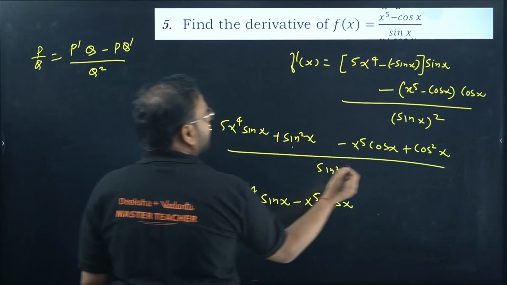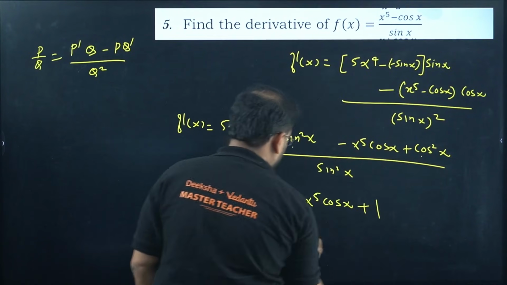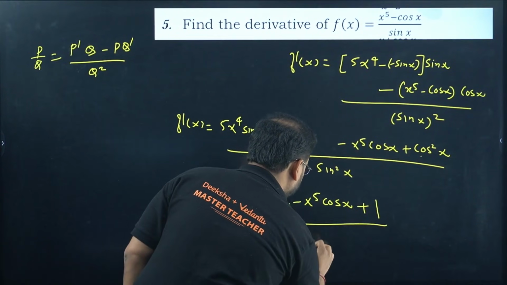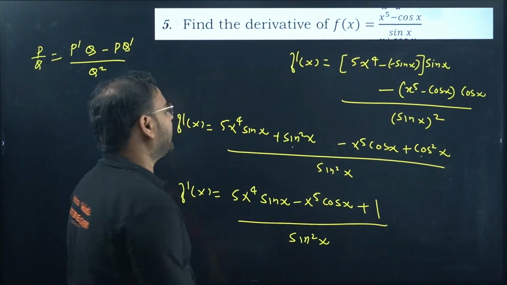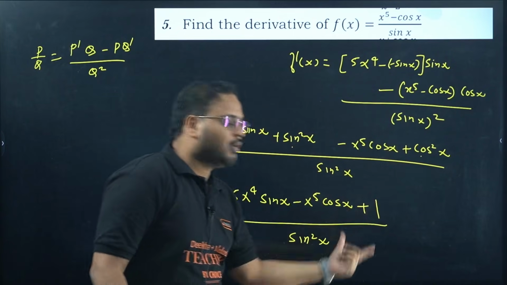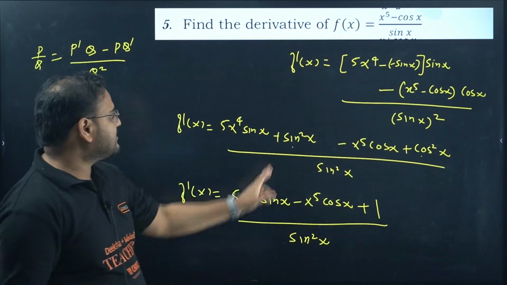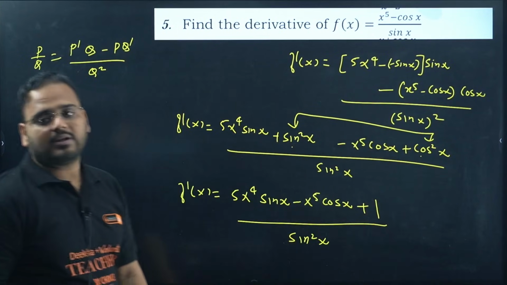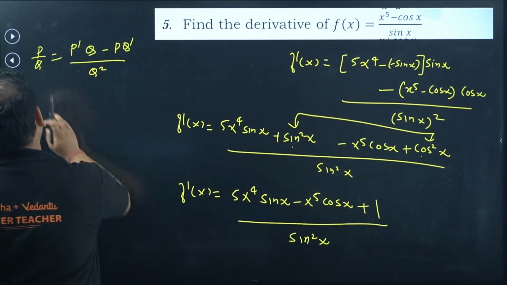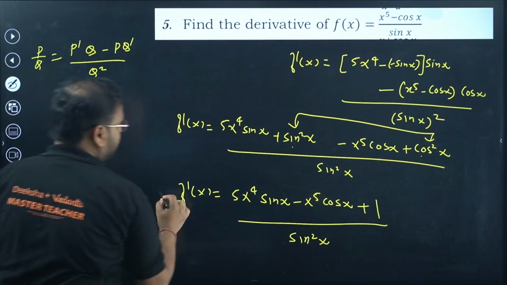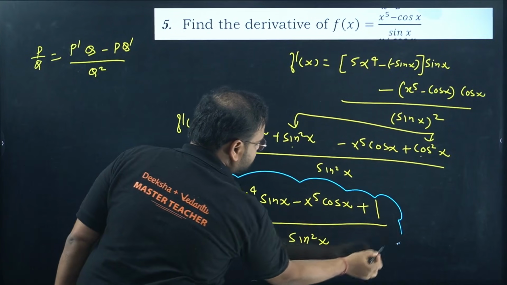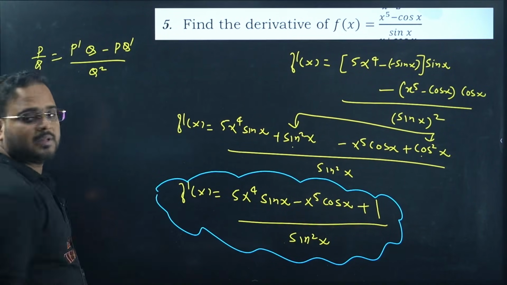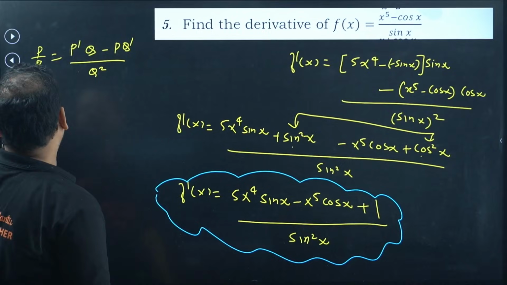I missed sin x over here. And we have sin square plus cos square, which is nothing but 1, divided by sin square x. Clear, right? Sin square plus cos square is going to be 1. I've written that 1. This right here is my final answer. Please check. Clear? Next.